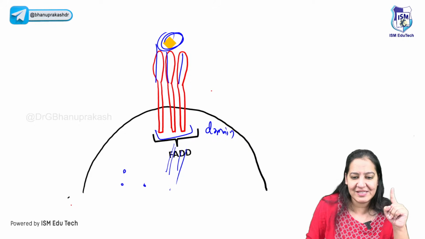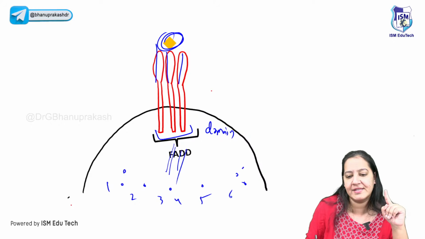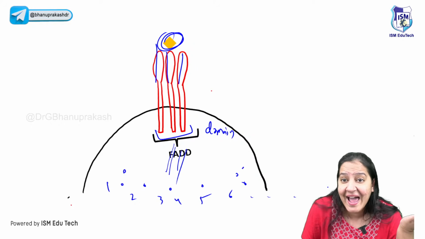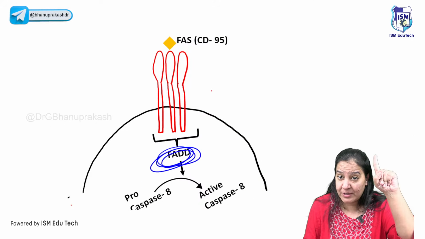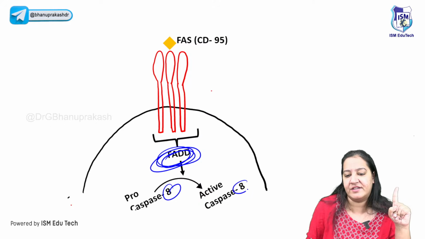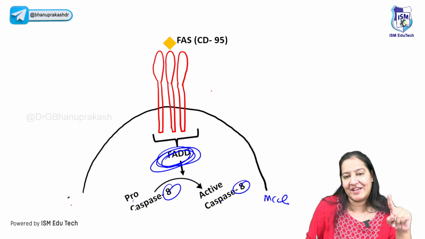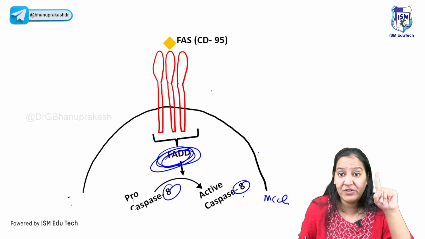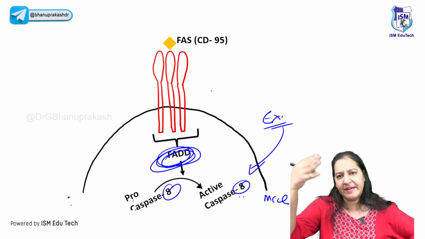Now, in the cytoplasm of the cell, multiple caspases are present. Caspase 1, 2, 3, 4, 5, 6. There are many caspases, but they are all inactive. Because of the formation of this FADD, the first caspase which becomes active is caspase 8. It's the most important MCQ. So, pro-caspase 8 converts into active caspase 8. So, the first caspase which gets activated in the extrinsic pathway is caspase number 8. This question comes repeatedly in your exam.